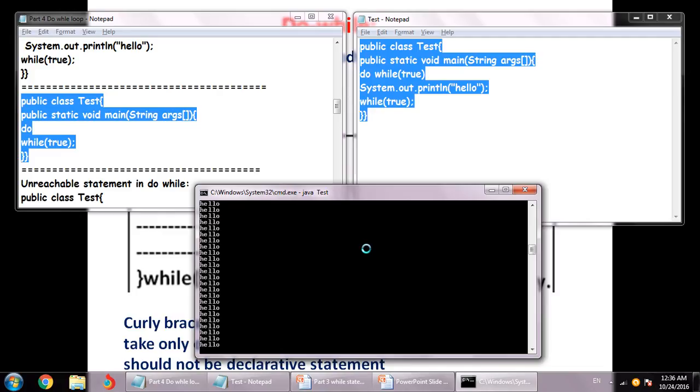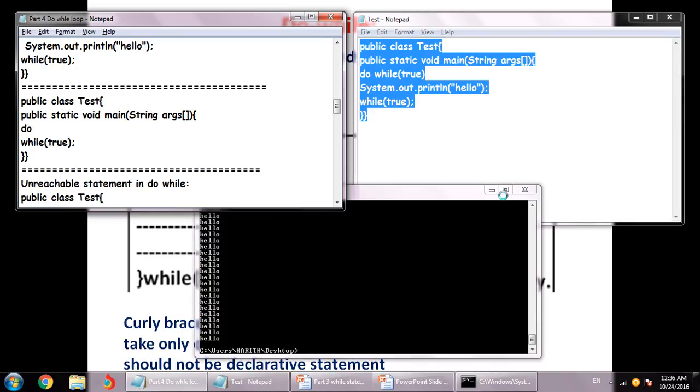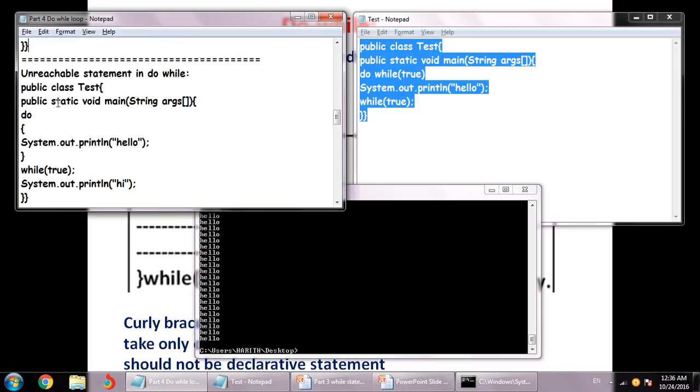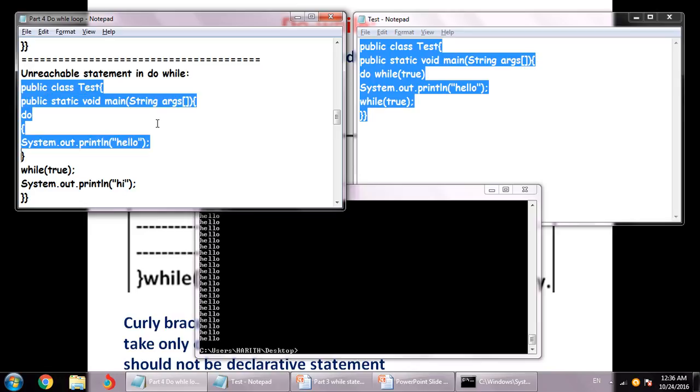But as soon as we run it, we will find that this is not the correct ending or correct coding of the program. This is one. Unreachable statements. We have discussed the reachable and unreachable statements inside the while loop. So unreachable statements inside the do while loop: we have do and we have hello, right? While true. Because this is true, the loop goes back to the hello command line, and it will print it infinite times onto the string.